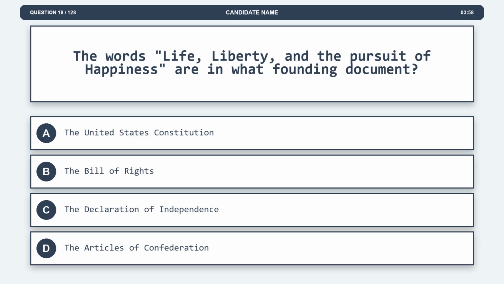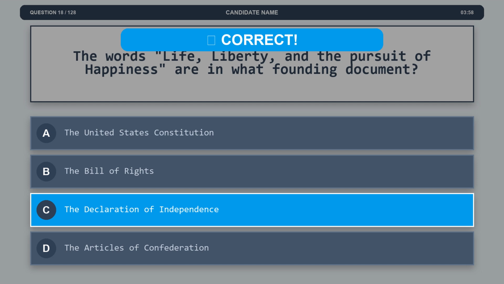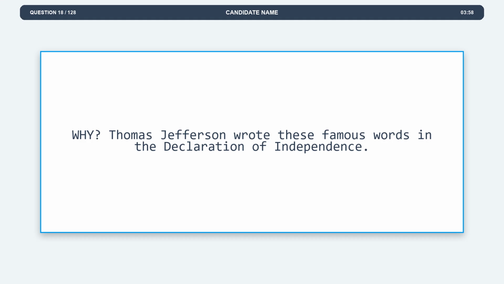Question 18. The words life, liberty, and the pursuit of happiness are in what founding document? Option A, the United States Constitution. Option B, the Bill of Rights. Option C, the Declaration of Independence. Option D, the Articles of Confederation. The correct answer is option C, the Declaration of Independence. Explanation. Thomas Jefferson wrote these famous words in the Declaration of Independence.